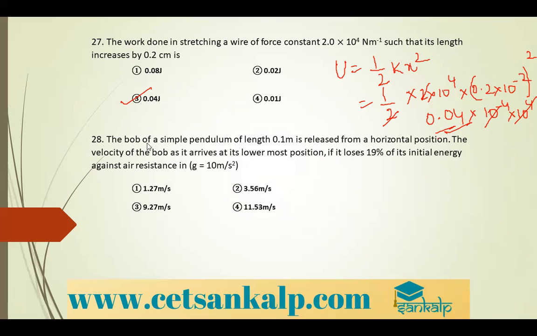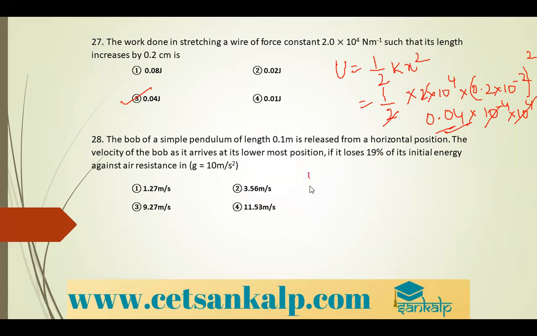Next, the bob of a simple pendulum of length 0.1 meter is released from a horizontal position. Find the velocity of the bob as it arrives at its lower position, if it loses 19% of its initial energy against the air resistance.